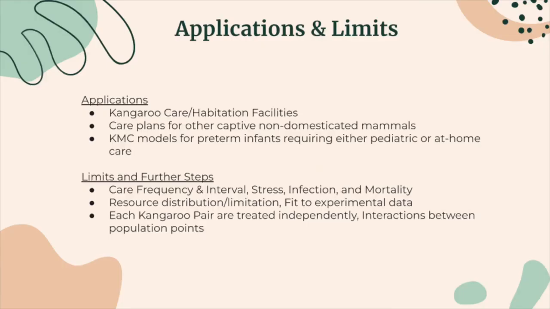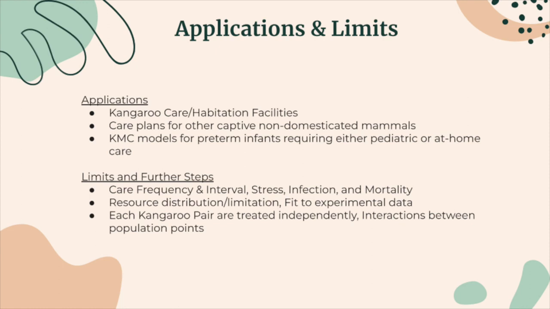The most clear application for this model is obviously for kangaroo care and habitation facilities, as using this model could help them provide better care to their populations, decreasing infant mortality, as well as allowing them to rehabilitate these animals and send them into the wild, or keep them domestically but healthy. Additionally, this care plan can also be adapted for other captive non-domesticated animals, just with sample data or scaling factors to adjust for how these animals may have different needs as well as different impacts on certain variables.